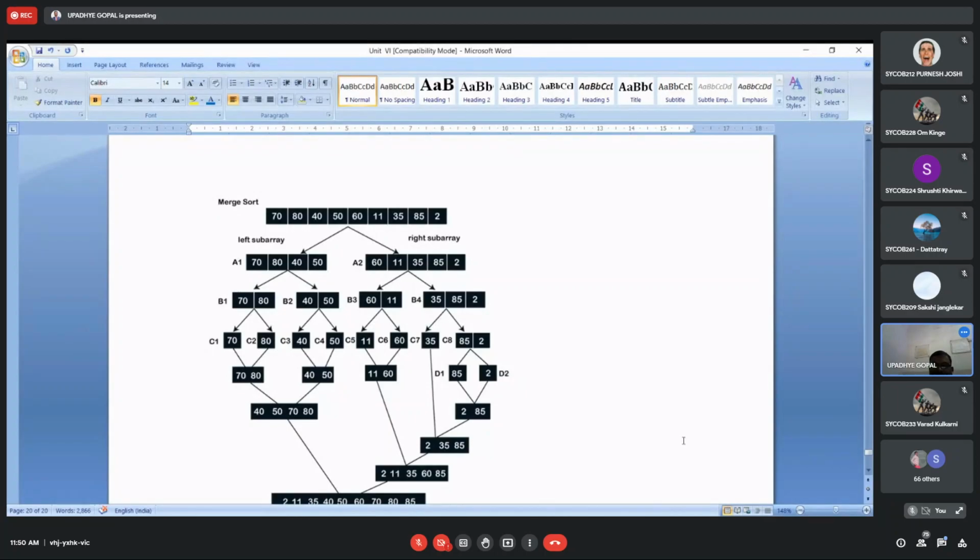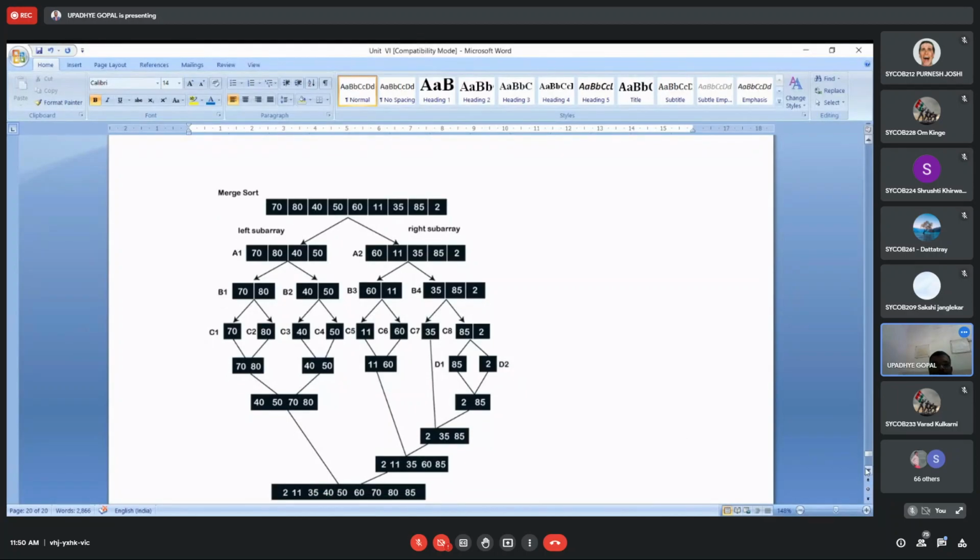Now, divide this b1 into 2 parts because it is holding 2. Everywhere you can see up to what extent we are dividing: till we get the single element in the given array. So 70 will be separated, 80 will be separated, 40, 50, 60, 11, then 35, then 85, and then 85 again divided.